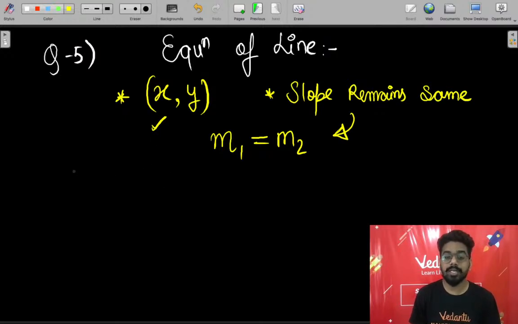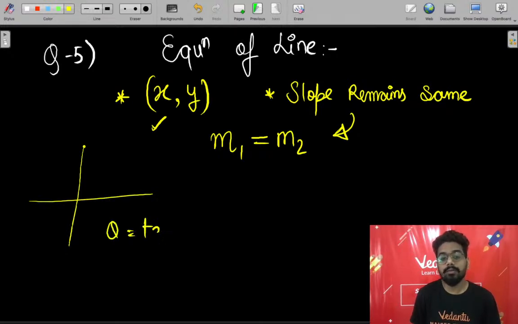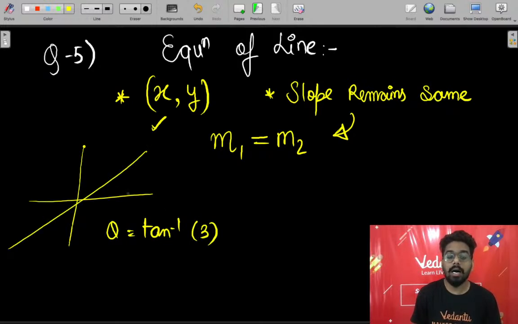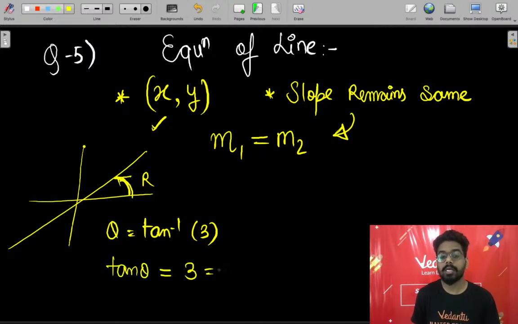Now, in this question, it is given that we are making an angle of tan inverse 3 from the positive x-axis. Means यहाँ से, means we are calculating the angle from the right hand side. So we can say this is theta and tan theta is the slope, which is equals to 3. Yes or no?